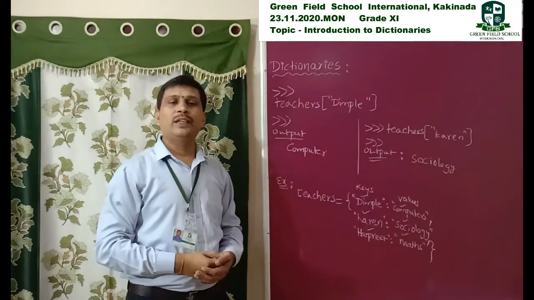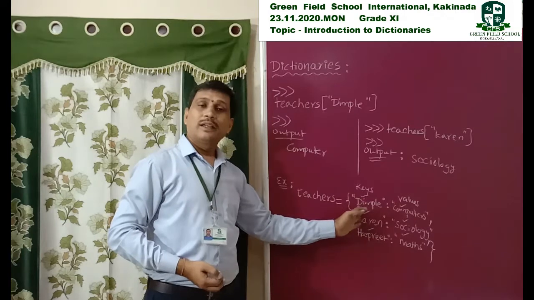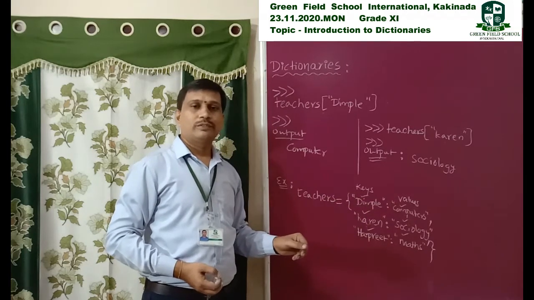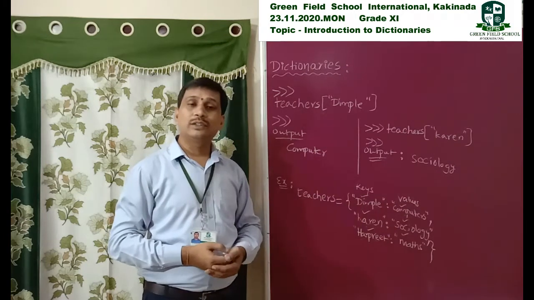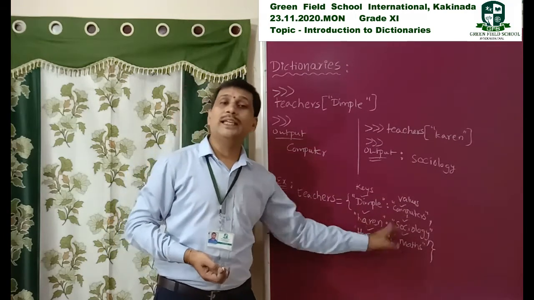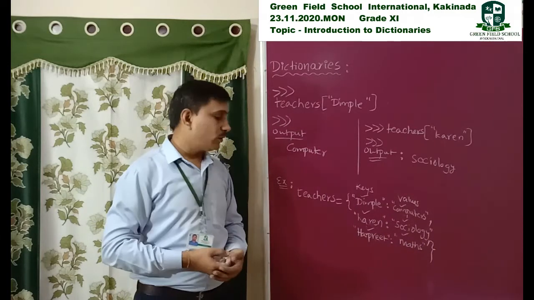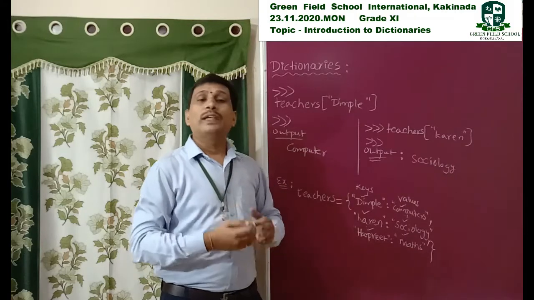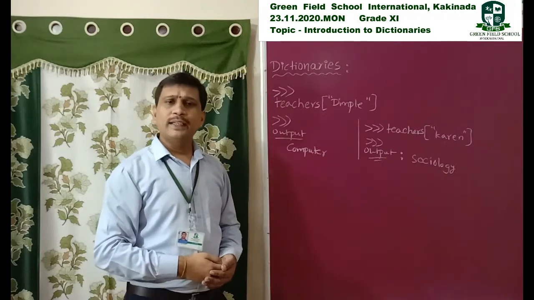In this way, we can access the elements of this dictionary by using these keys. When we access keys by name, it displays the corresponding values. So in this way we can access the elements of dictionaries.